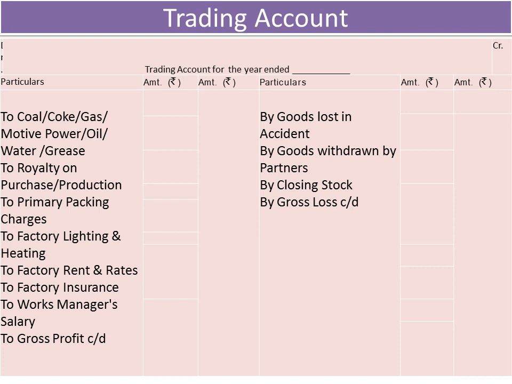Primary packing charges. Primary packing charges means, we have produced the goods and we put only one cover on the goods. That is known as the primary packing. If you remember, goods are always packed in wrappers when it is a small quantity. But here we are producing the goods on a large scale, so it requires a big packing.